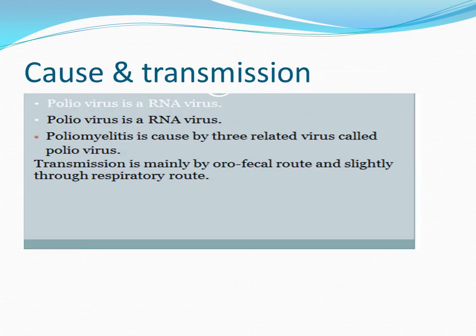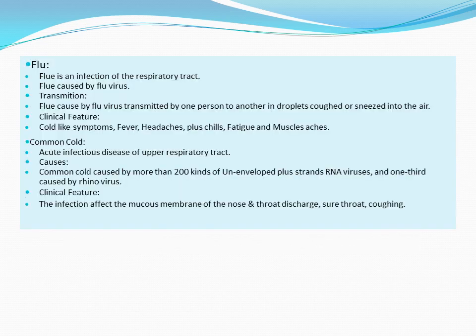Cause and transmission of polio. Poliovirus is an RNA virus. Polio is caused by three related viruses known as poliovirus. Transmission is mainly by the orofecal route and slightly through the respiratory route.